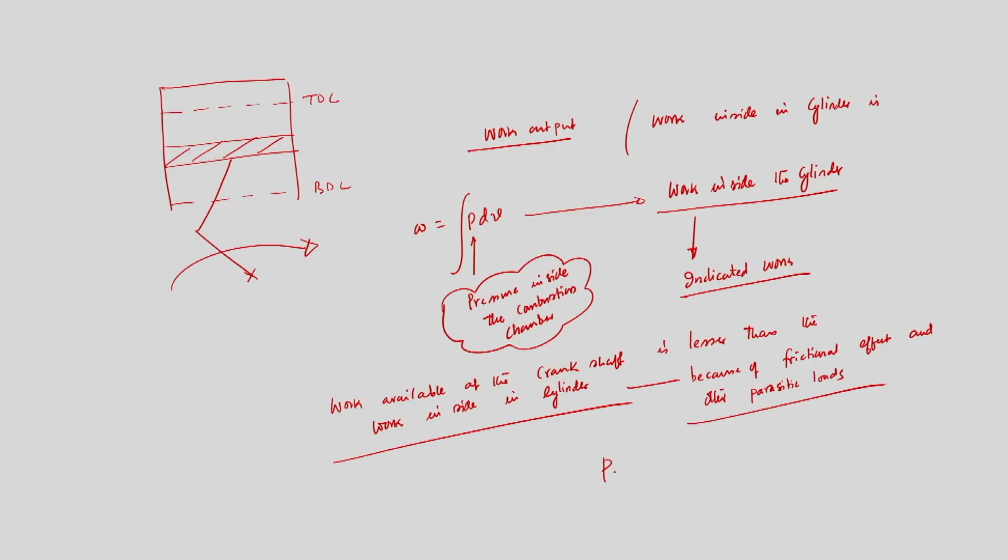What are the parasitic loads? We should know what we mean by parasitic load. It means, suppose we have a 4-wheeler. We always try to find a comfortable zone, so maybe we need to insert an AC, an air conditioner. To run that air conditioner, again we need to borrow work from the engine cylinder.